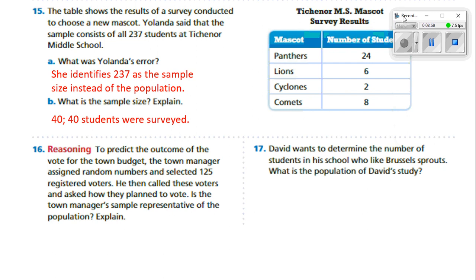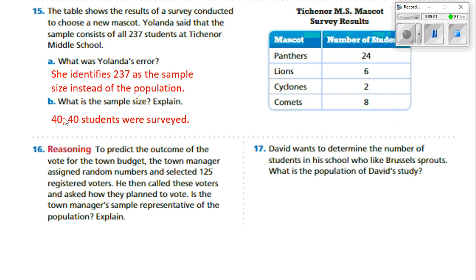So that was the sample size she was talking about. Out of the 237 students at the school, only 40 of them were selected to state which mascot they wanted. So 40 was the sample size, 237 would be the population.